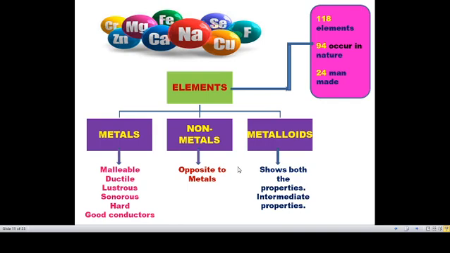Examples of metalloids are boron, silicon, germanium and arsenic. These are all examples of metalloids. So the elements which show some properties of metals and some other properties of non-metals are called metalloids.